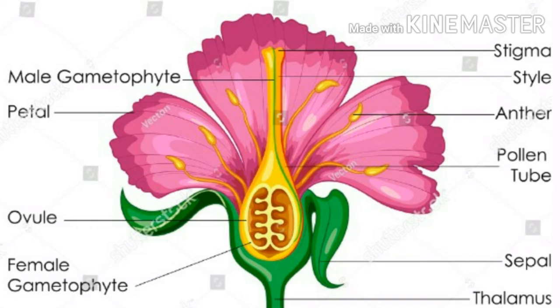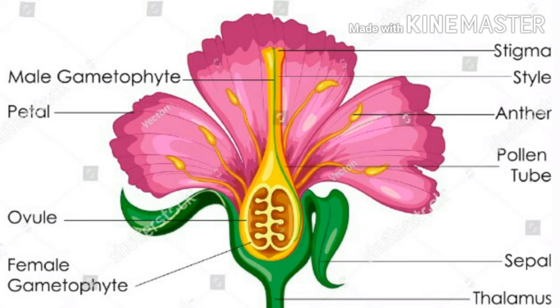The stigma is the sticky part where pollen grains are attached at the time of pollination. The style is the tube which transfers the pollen grain towards the ovary. The ovary is the unripened fruit, which is made for the formation of ovules, that is the seeds.